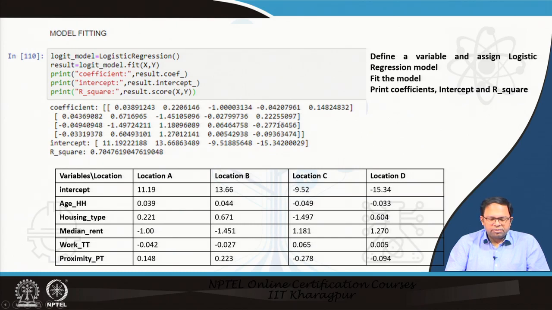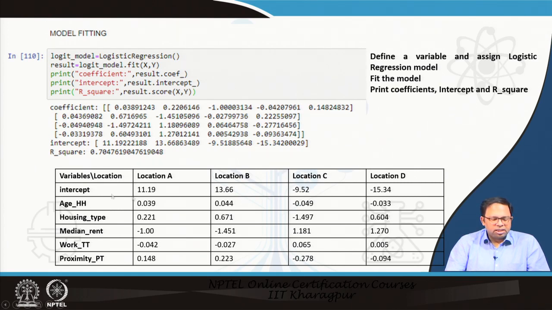We have printed the coefficients of the model. This is printed for each location. Here there is no reference category; this does the estimation in a different way. For each location we have a utility equation, and using the same formula that we used earlier, the probability of choosing a particular location depends on e to the power of the utility of the location divided by the summation of e to the power of the utility of all locations. So that is the formula you have to use here, and you get the utility equations for each of the locations, with all the coefficients given for the variables.